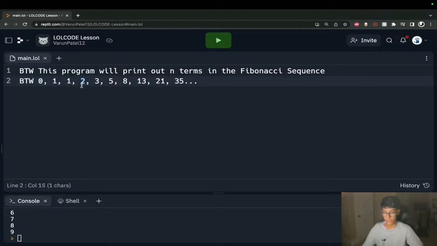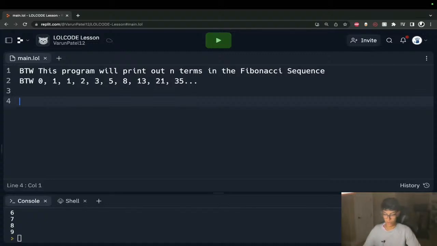So this 2 is the sum of the numbers before it, the 1 and the 1. This 3 is the sum of this 2 and the 1. This 5 is the sum of the 3 and the 2. 8 is the sum of 5 and 3, so on and so forth. So you guys can sort of see the pattern there. So that is what our code is going to try to do.